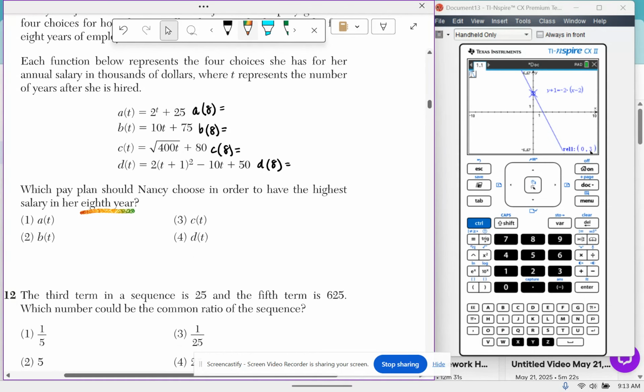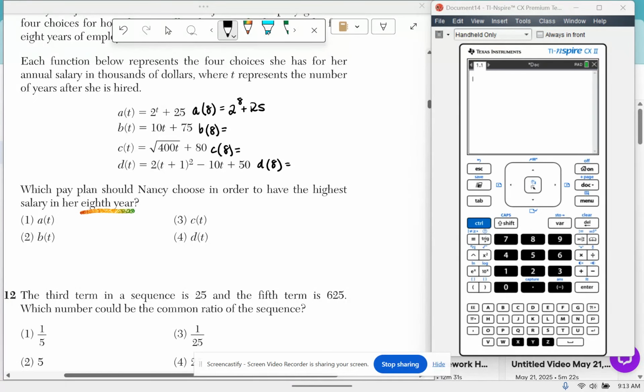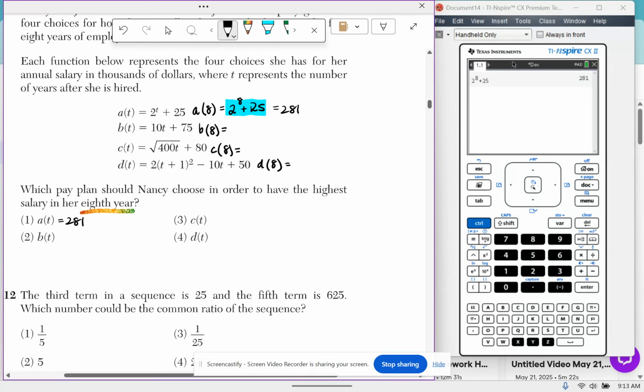So in the first one, I have A of 8. That's going to look like 2 to the 8th plus 25. I'm going to type that into my calculator. Remember, when you're typing in evaluation problems, you don't type in the left side, you only type in the right. I have 2 to the 8th plus 25. Oops, sorry, what am I doing? 25, there we go. And I have 281, okay. So A of 8 is $281, so this guy's going to be $281.